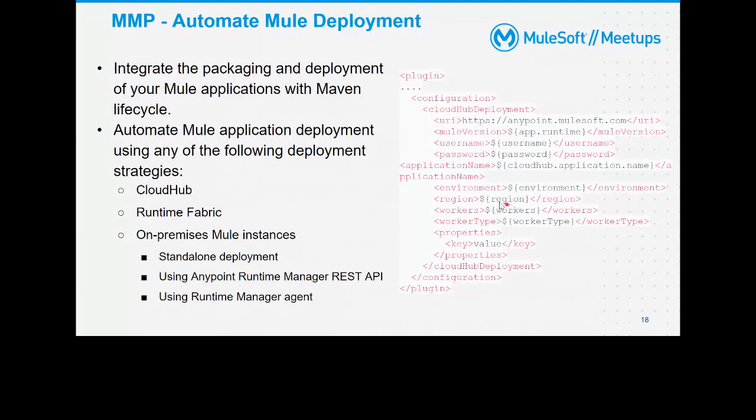So we'll see how we can pass. Let's say you want to pass the port number as a property, so that you can pass it here. And these are the Maven placeholders. These are for any values or properties you are referring to inside your application. So this is for CloudHub.